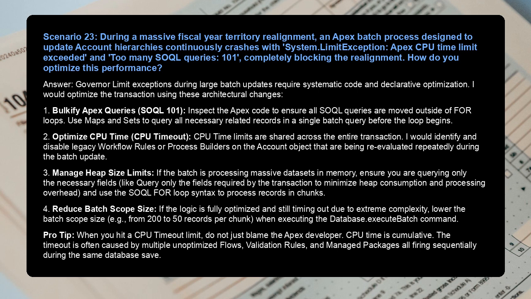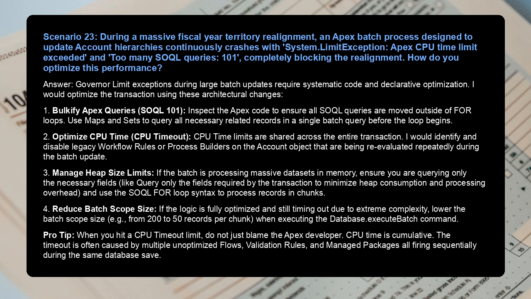1. Bulkify Apex queries, SOQL 101. Inspect the Apex code to ensure all SOQL queries are moved outside of for loops. Use maps and sets to query all necessary related records in a single batch query before the loop begins. 2. Optimize CPU timeout. CPU time limits are shared across the entire transaction. I would identify and disable legacy workflow rules or process builders on the account object that are being re-evaluated repeatedly during the batch update.